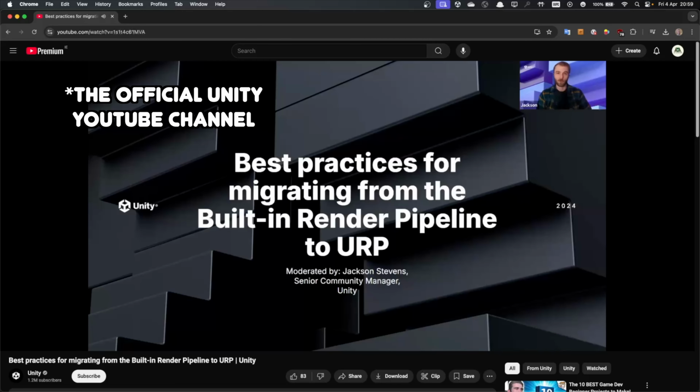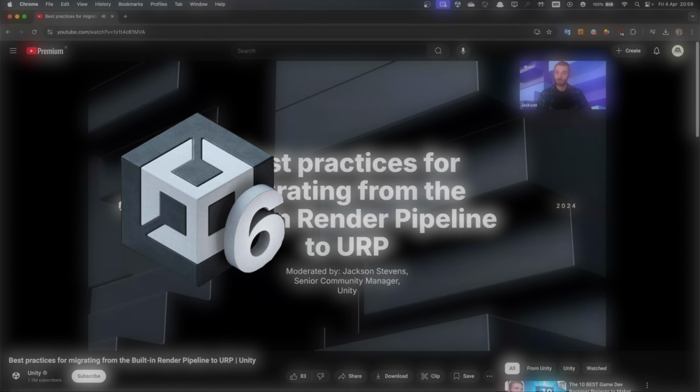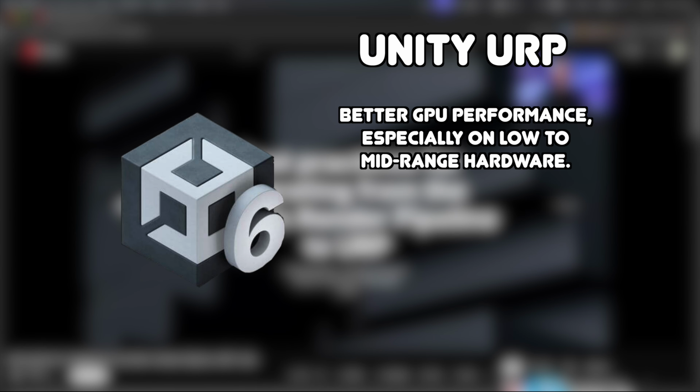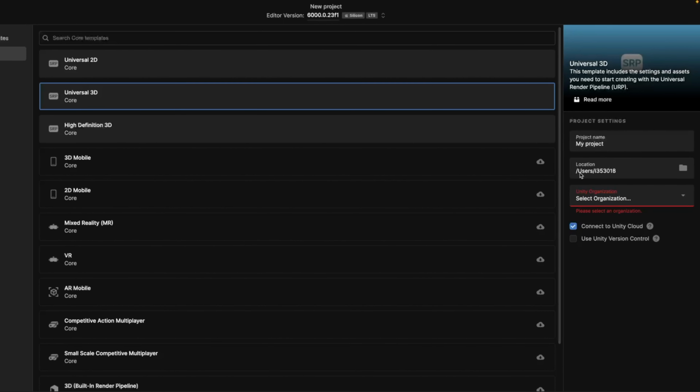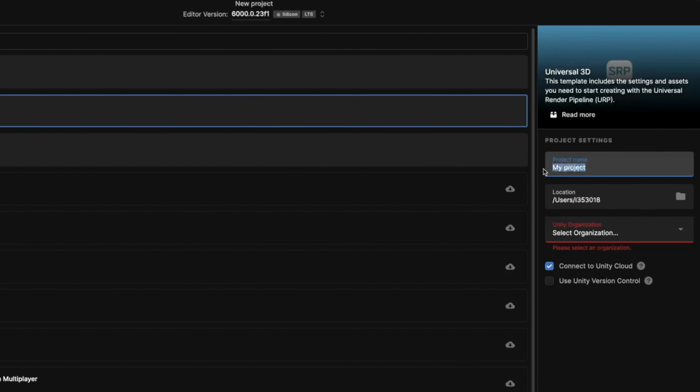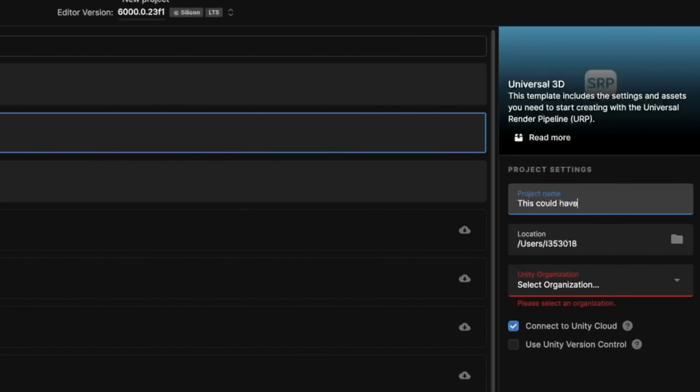The next thing I wanted to do was upgrade my project from the standard rendering pipeline that Unity uses by default to the universal rendering pipeline. Why? I have no idea if I'm being honest, but every tutorial I saw online mentioned the benefits of URP over the built-in render pipeline, so I decided to use it. I wish I took this into account when I first started the project, because I could have just created the project with URP from the get-go.